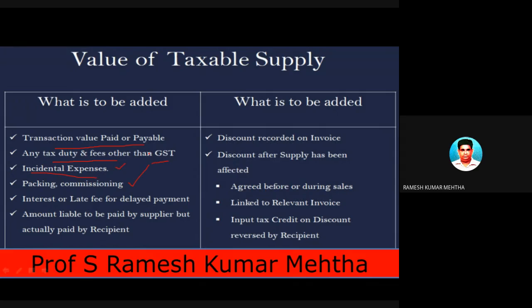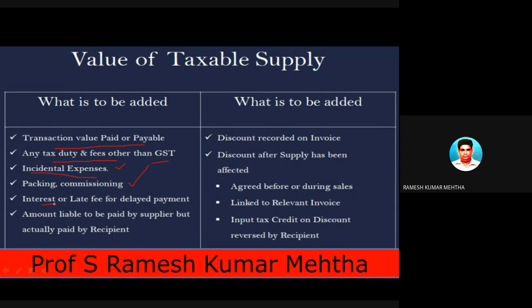For the office premises of the manufacturer, they are paying some property tax, or you are purchasing some machine, and on this some taxes are levied. Whatever expenses are incurred toward these taxes have to be recovered from the customer by including them in the transaction value.